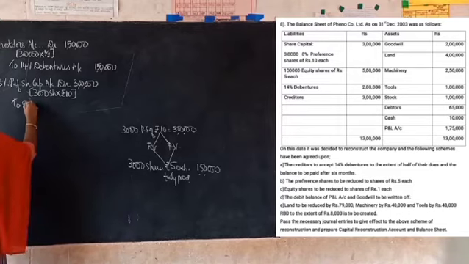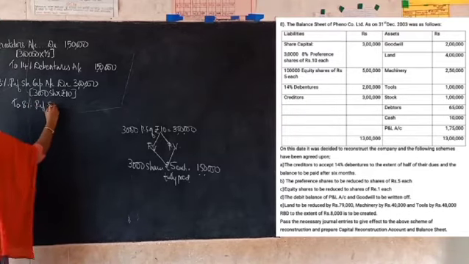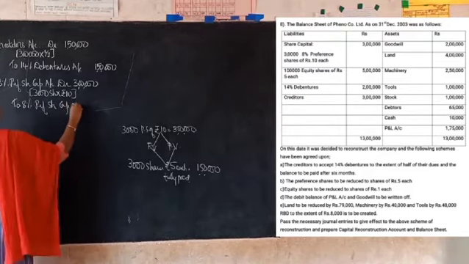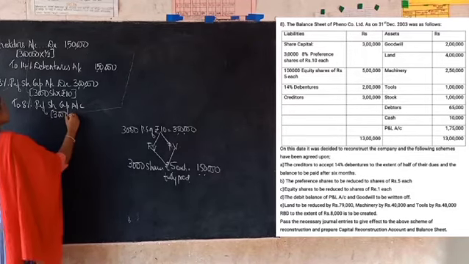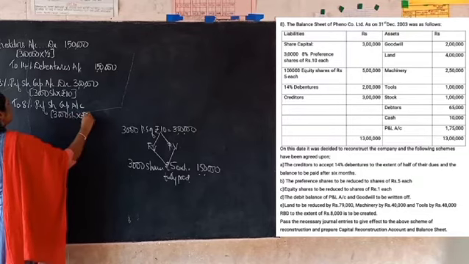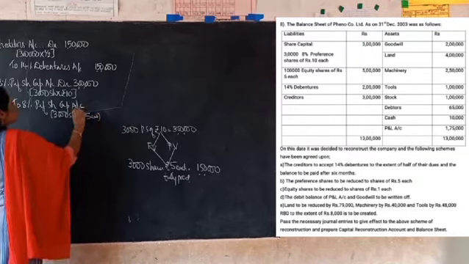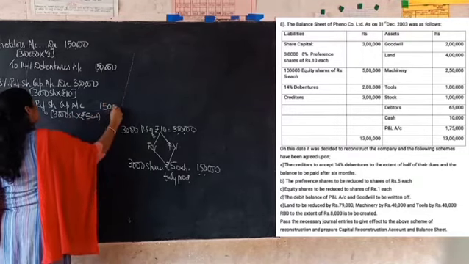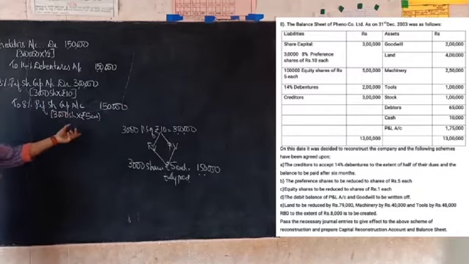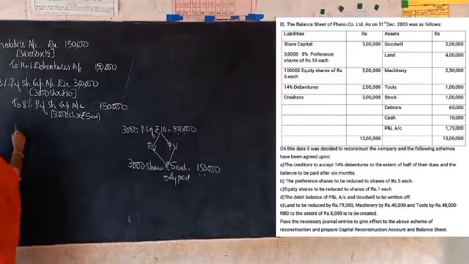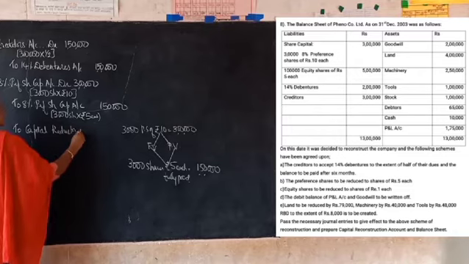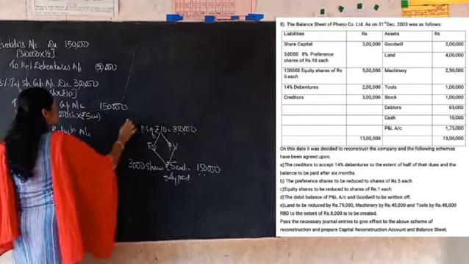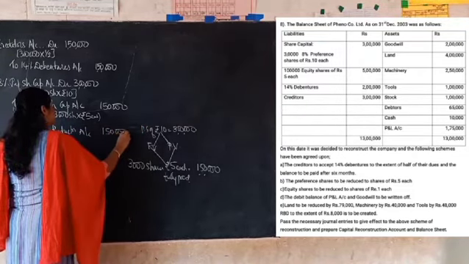So you have to write to 8% preference share capital account. In the bracket you can mention the new capital and the shares, 3,000 shares into rupees 5 each. So it comes to rupees 1,50,000. Still there is 1,50,000, that should be transferred to capital reduction account. So we will write here to capital reduction account, remaining balance of 1,50,000.